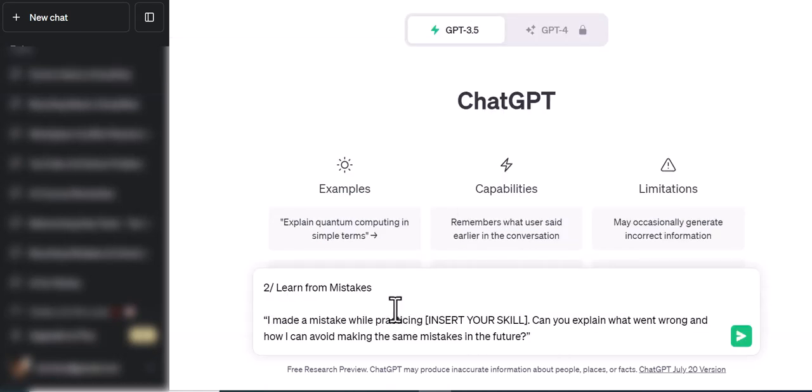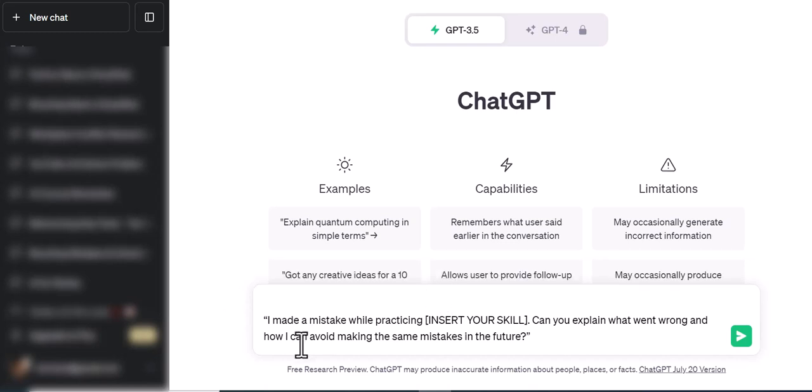Okay, the second prompt is all about learning from mistakes. So I'm just going to remove that, and let's see what it says. I made a mistake while practicing insert your skill, whatever we are learning. Okay, and then we can say, can you explain what went wrong and how I can avoid making the same mistakes in the future? So here, whatever skill I'm learning, I'm just going to add the skill here. You can add any skill you like and just play around with this prompt. You are going to be mesmerized with the results you will be getting.